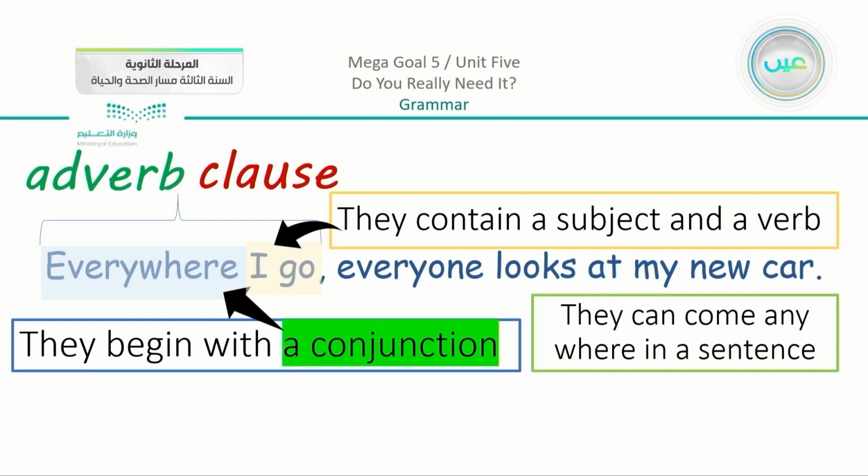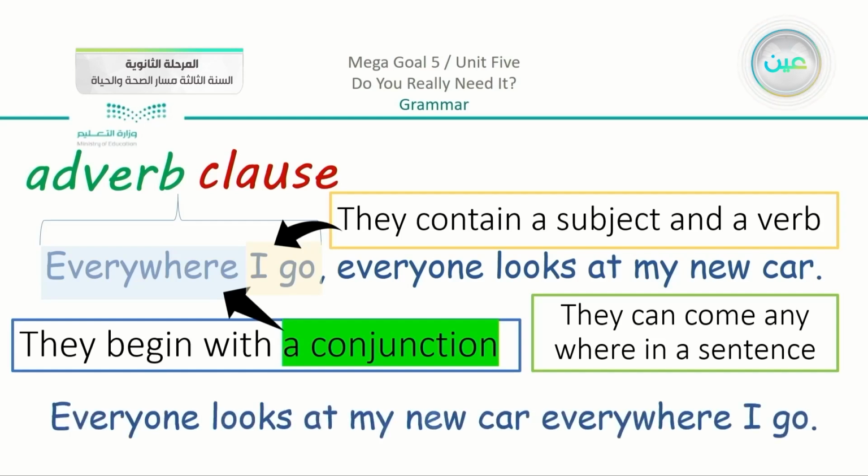So I can put it in the beginning and say, everywhere I go, everyone looks at my new car. And I can rearrange the sentence and say here, everyone looks at my new car everywhere I go. So here you can see that the meaning does not change, but the word order, the sentence order, changed.